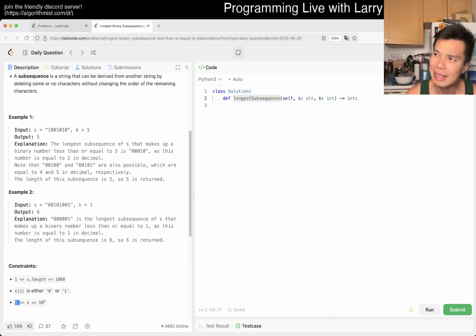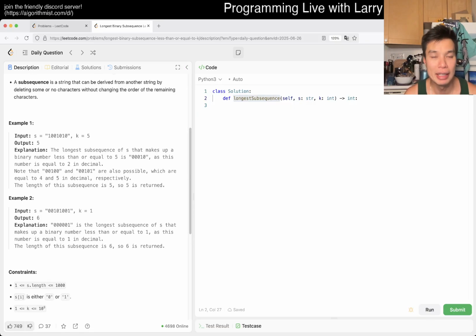I think my first thing is just thinking in a greedy way, not necessarily the longest subsequence, but if you have all zeros, that's a very good long one, right? Or in this case, it's all zeros and an extra one at the end.